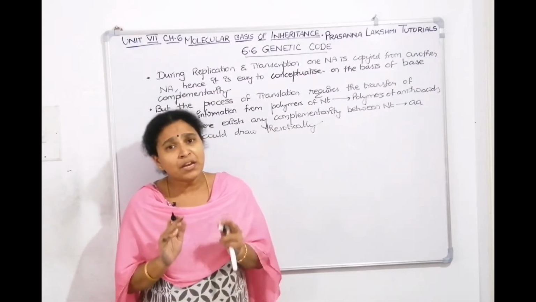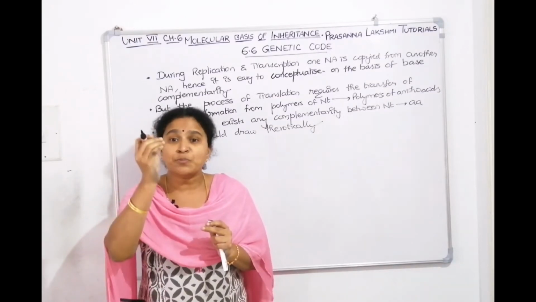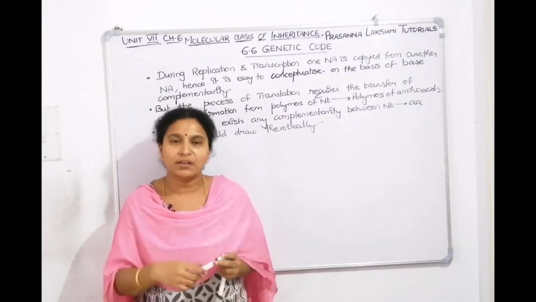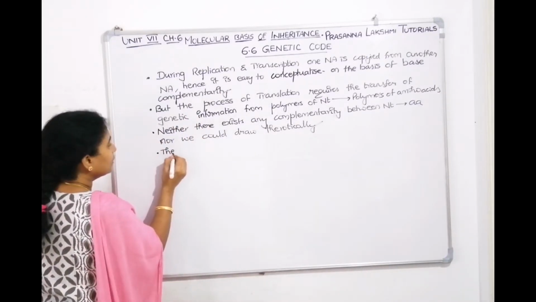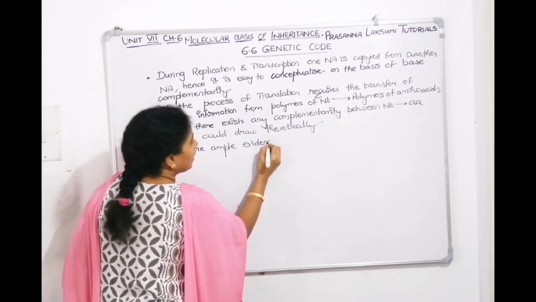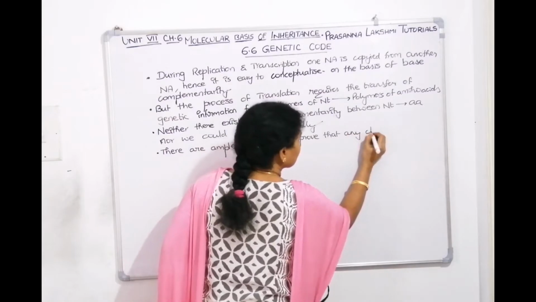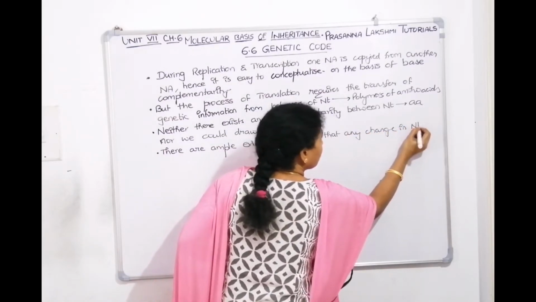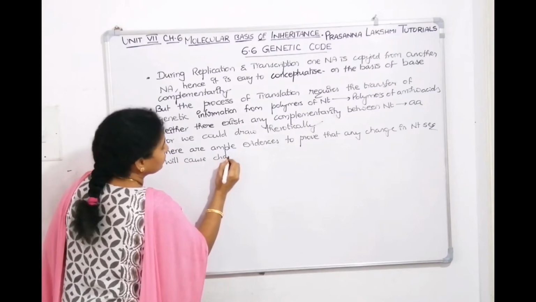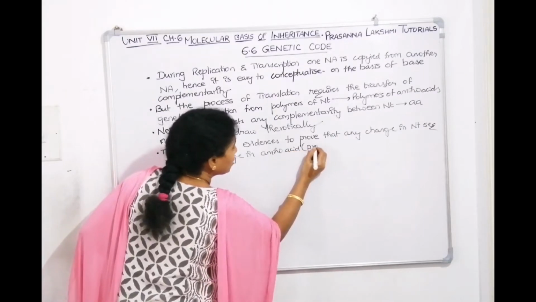But we know that there are ample evidences to prove that any change in the nucleotide sequence, any mutation, will cause a change in the amino acid, which in turn will cause a change in the protein.